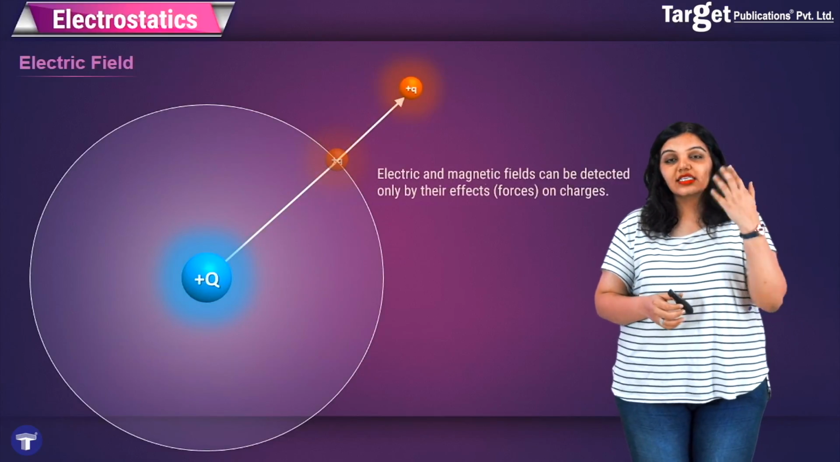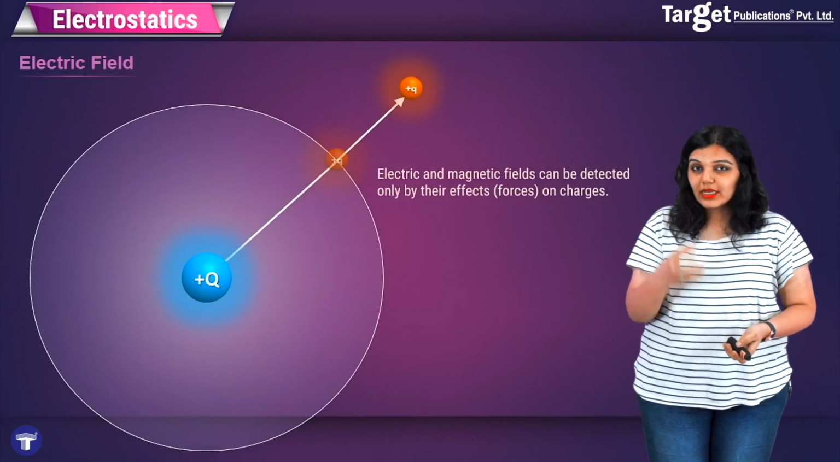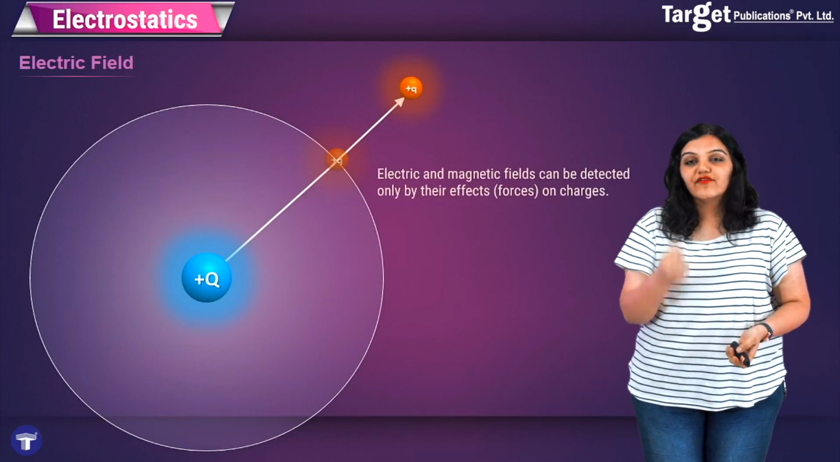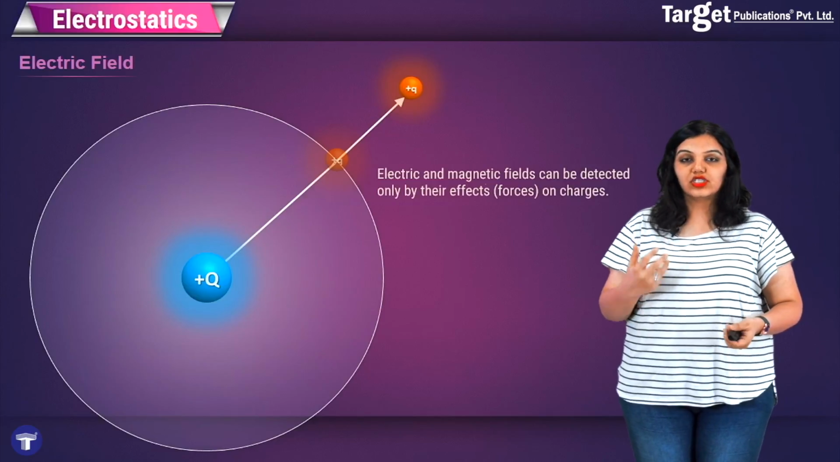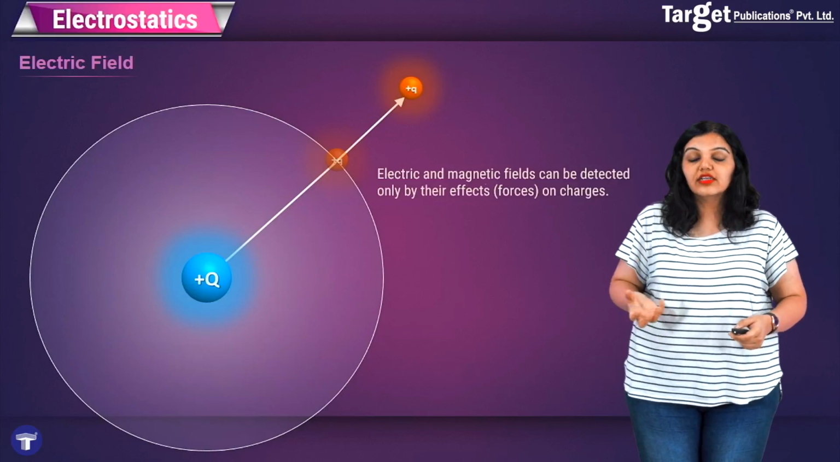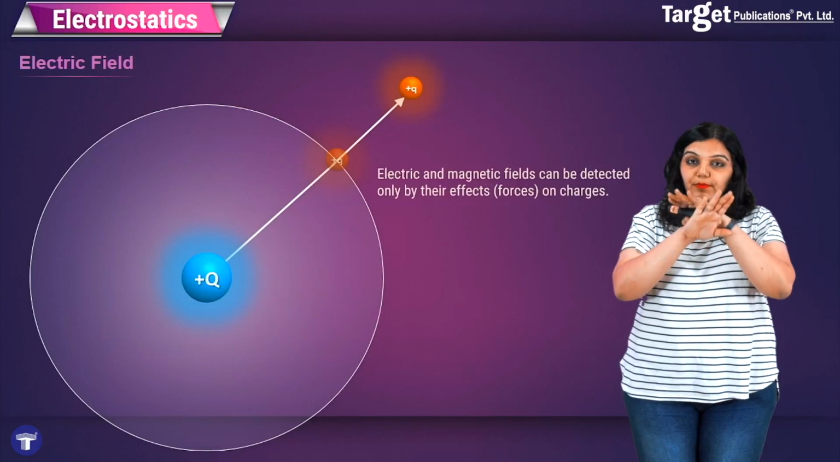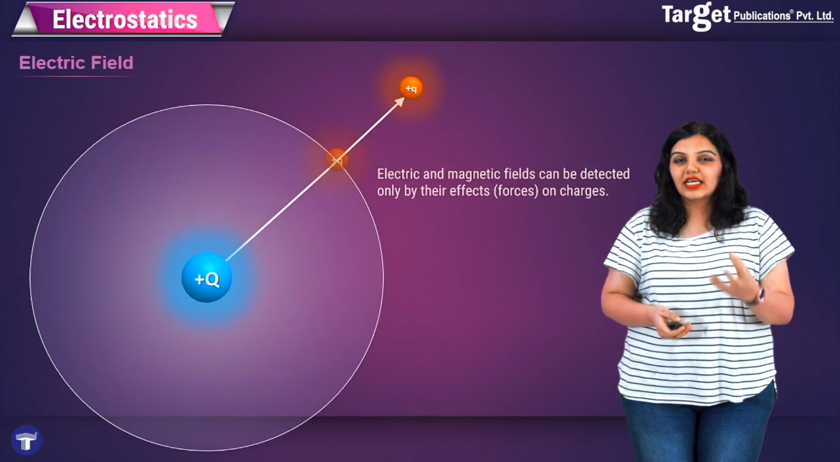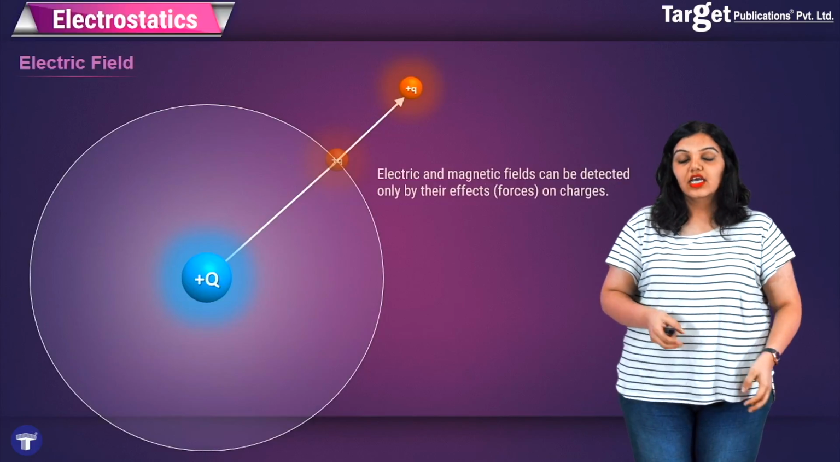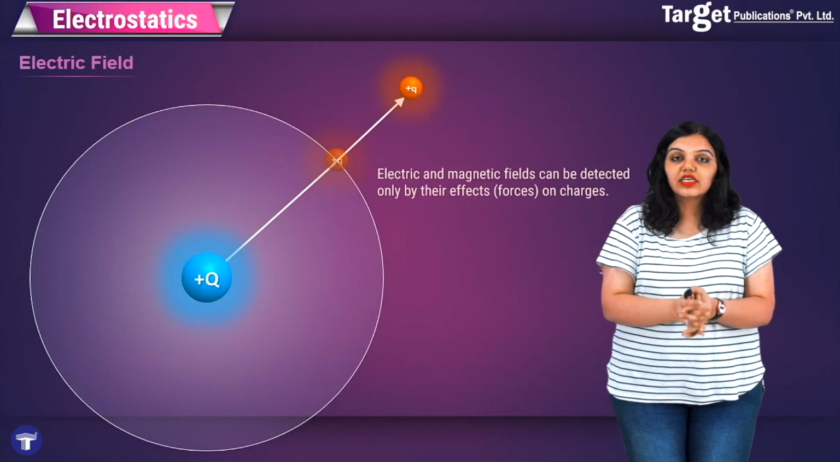And therefore, we see that electric and magnetic fields can only be detected by their effects, that is, by their forces on charges. We can't really see this field, and therefore we say that the electric field is nothing but the area around the charge where its presence or effects are felt. So why is the concept of field even important?